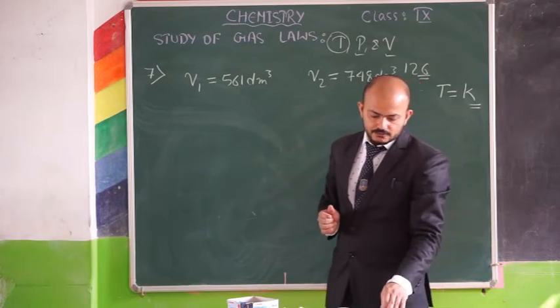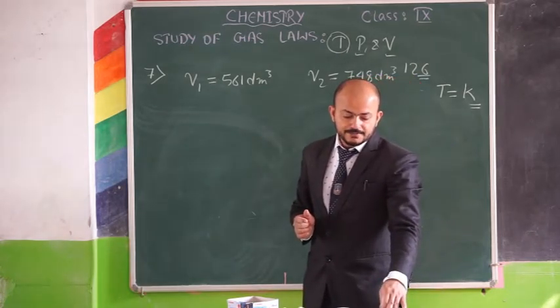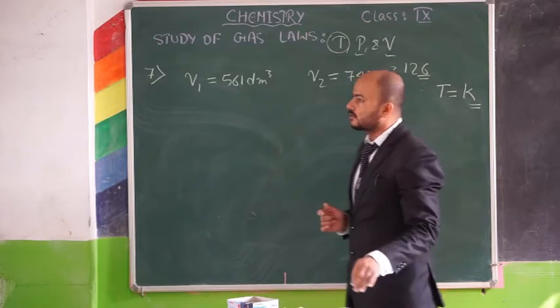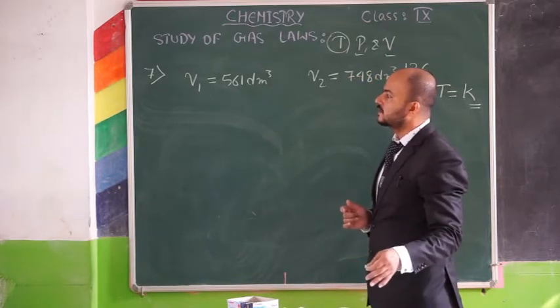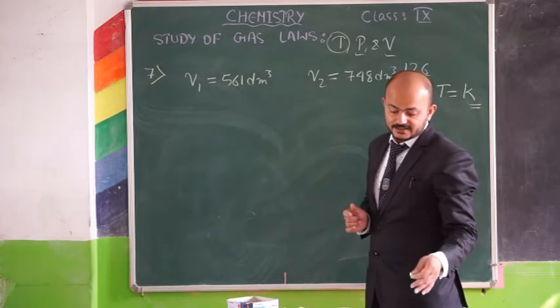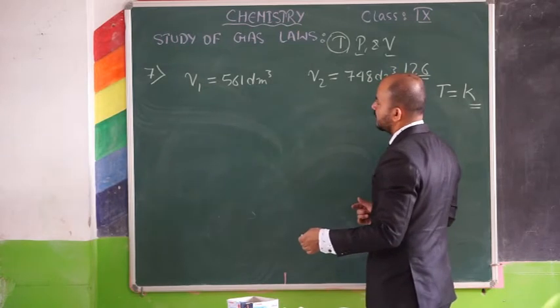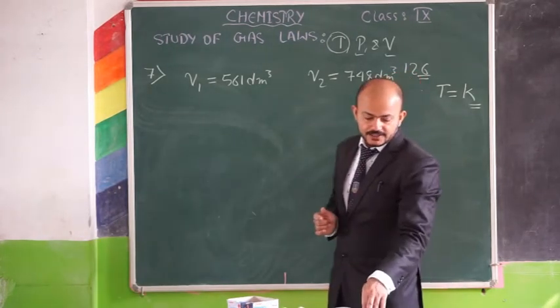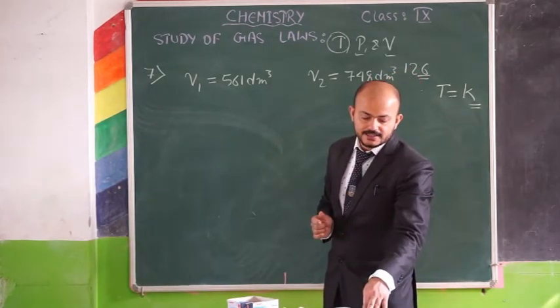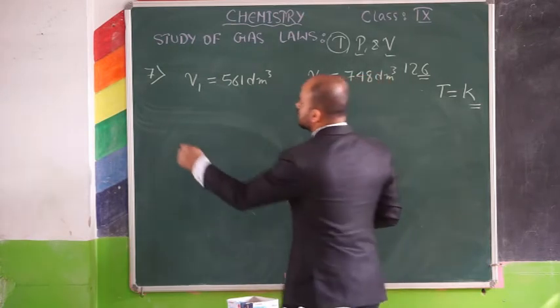And they have given you what? Calculate the percentage change in pressure required. That means initially they have given us this condition, STP, standard temperature and pressure.